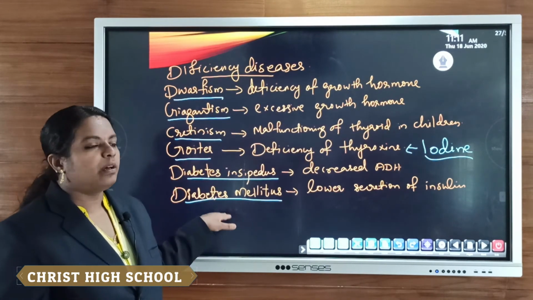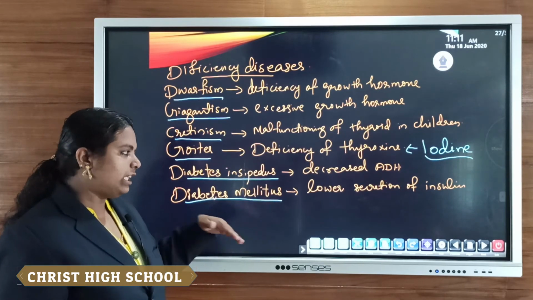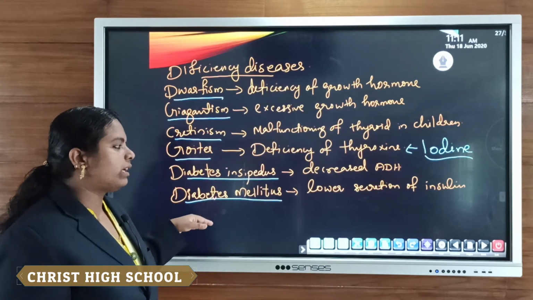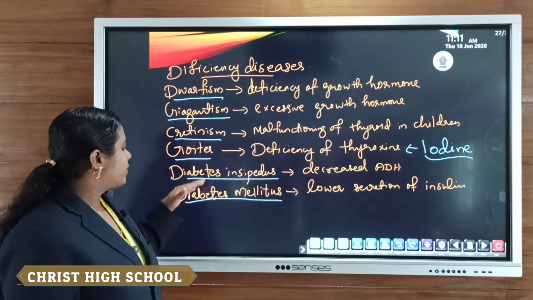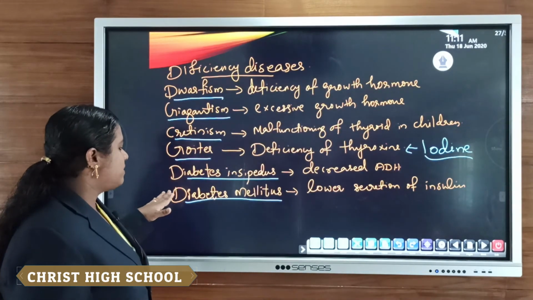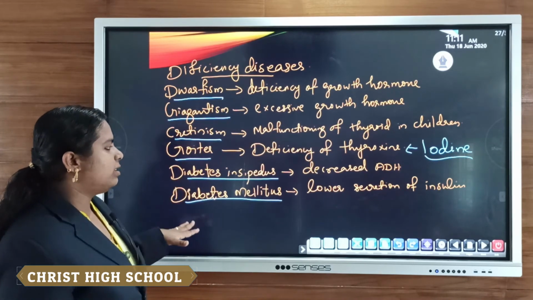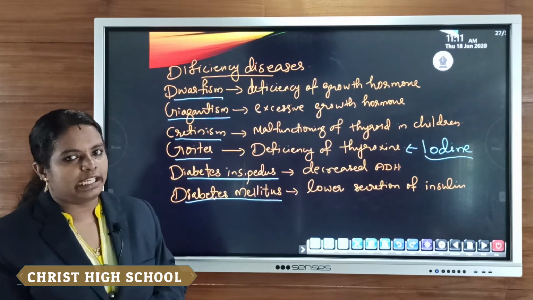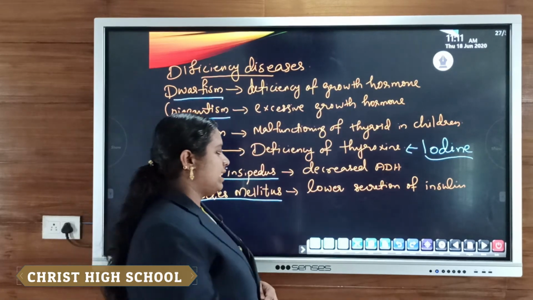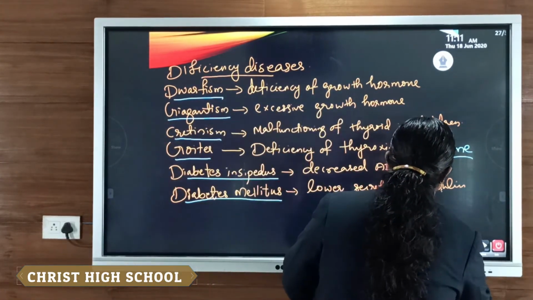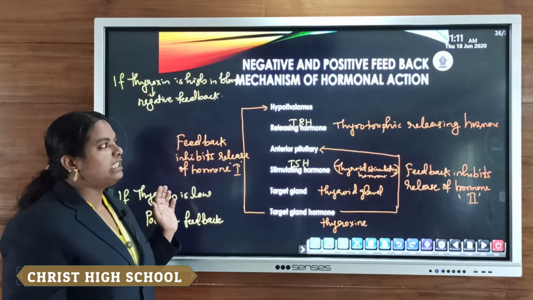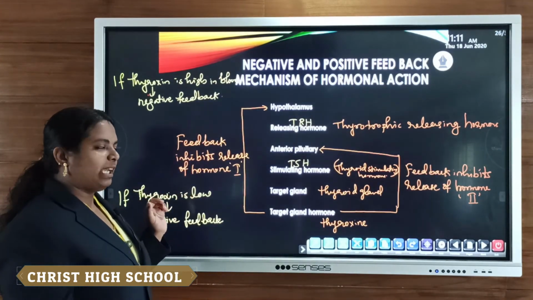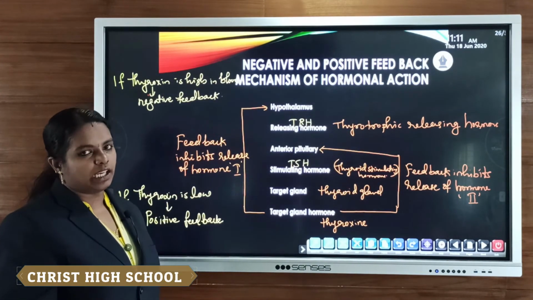By injecting insulin into the body, they can overcome the lower secretion of insulin. Clear? So diabetes insipidus as well as diabetes mellitus. Diabetes insipidus is due to decreased secretion of ADH, and diabetes mellitus is lower secretion of insulin hormone. Now let's discuss the negative and positive feedback mechanisms of hormonal action.